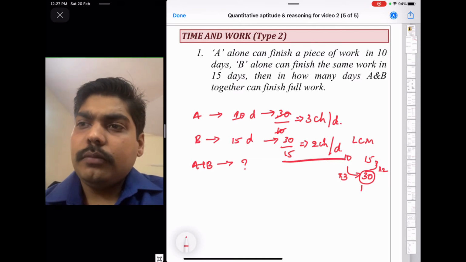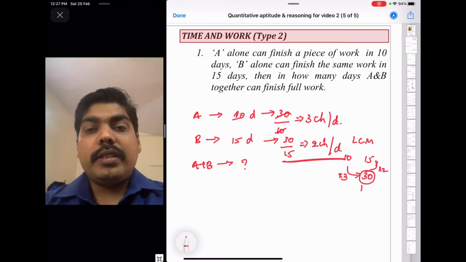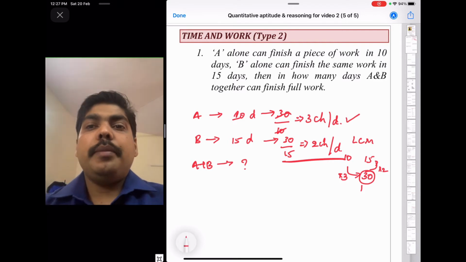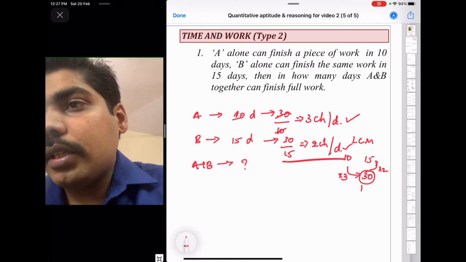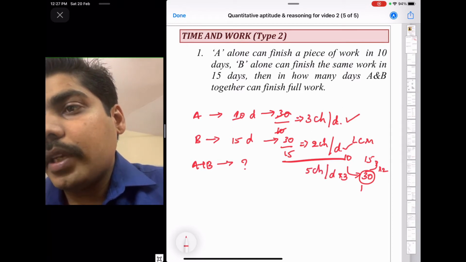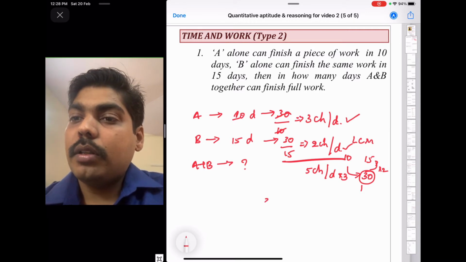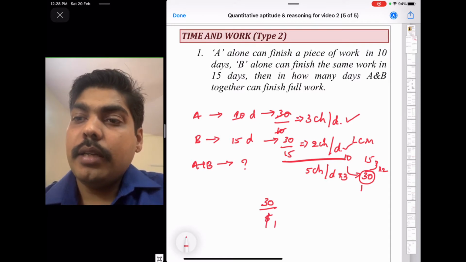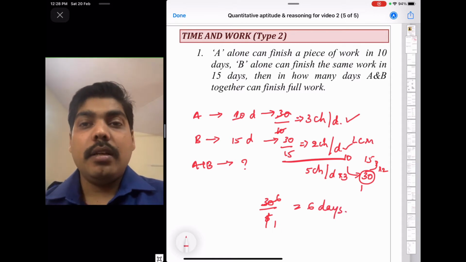So now the question is, if you tell them to work together, that means on the same day A is also coming and arranging 3 chairs, and B is also coming, arranging 2 chairs. So if they come together, then they will be arranging 5 chairs in a day. There are a total of 30 chairs to be arranged, and they arrange 5 chairs in a day. That means in 6 days they will complete the work, that is arranging 30 chairs.